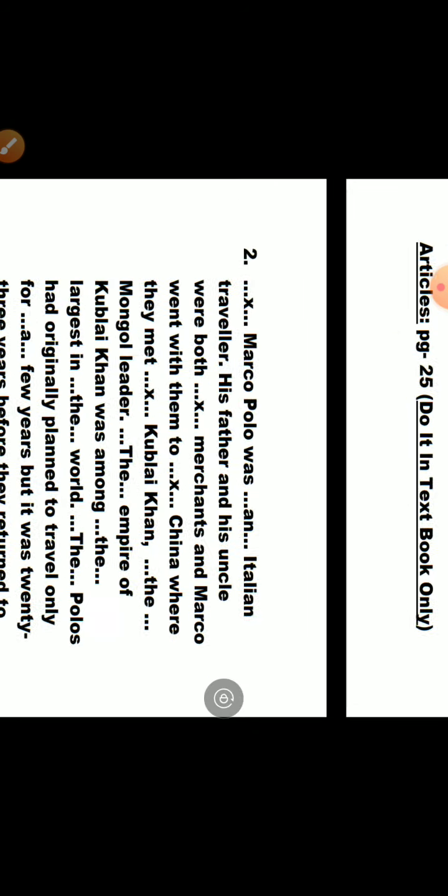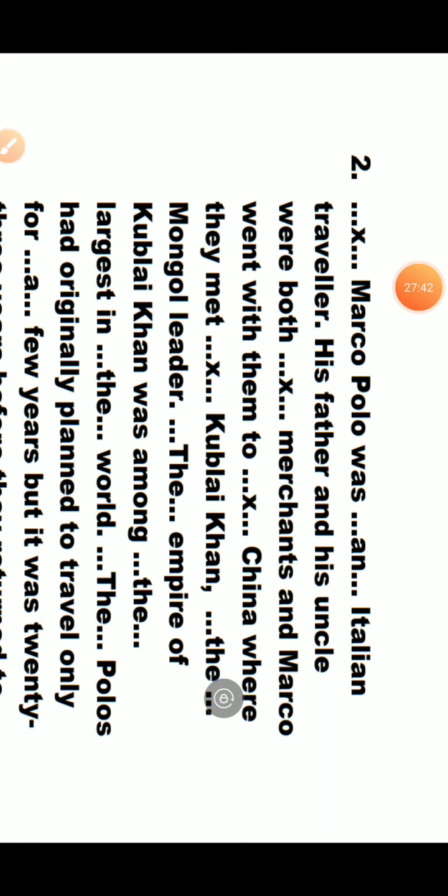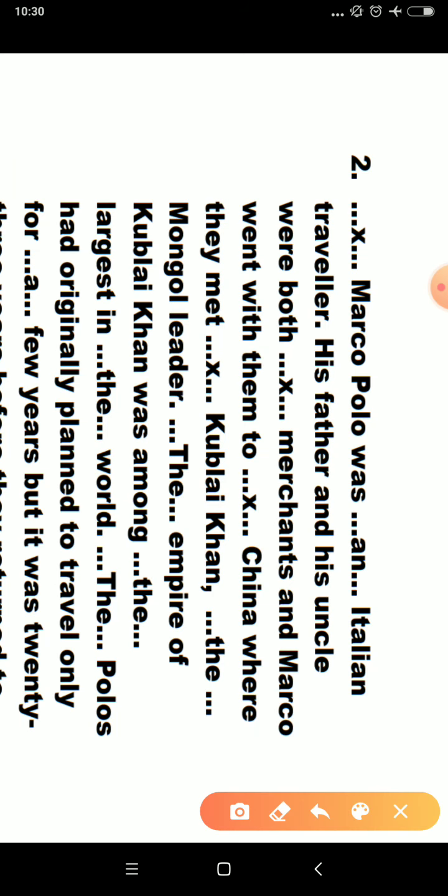Let us see now what the answers are. Let us see from the beginning. First blank, before Marco Polo, no article is needed, so I put a cross. Then with the correct answers, I will underline for you. An Italian, this is the correct answer.